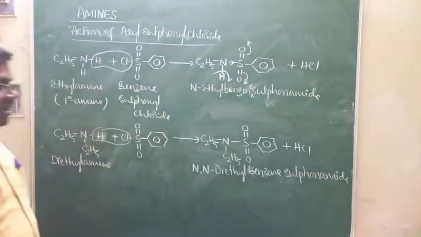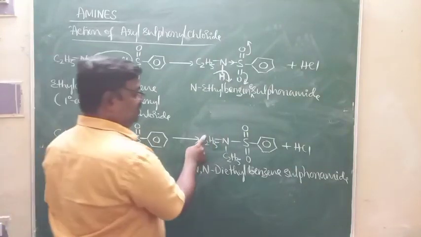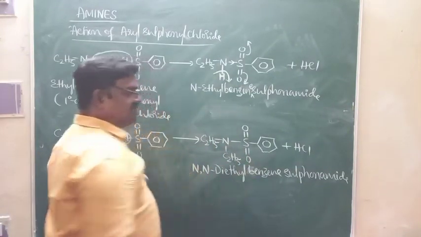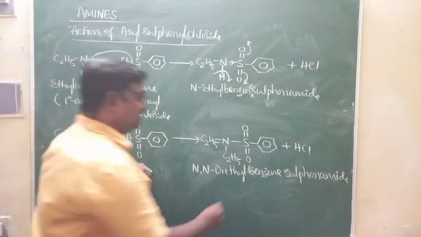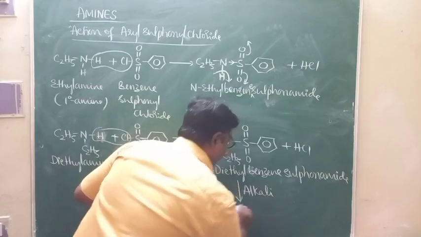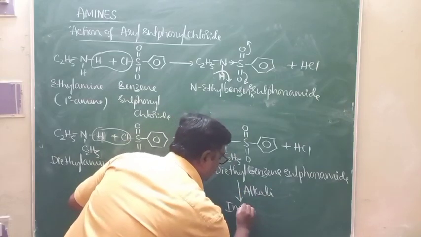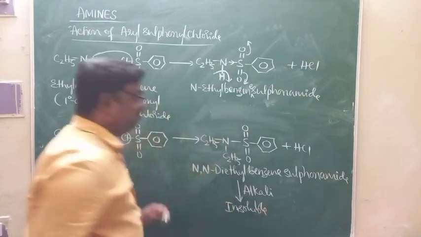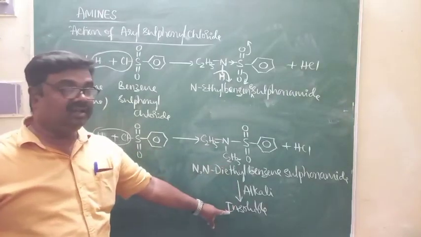N,N-diethyl benzene sulfonamide. This compound is insoluble in alkali.